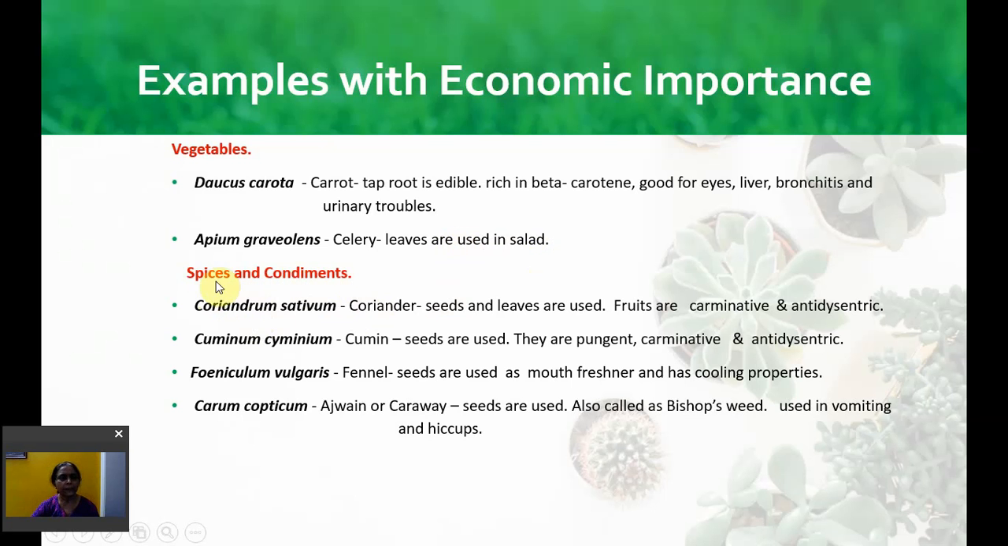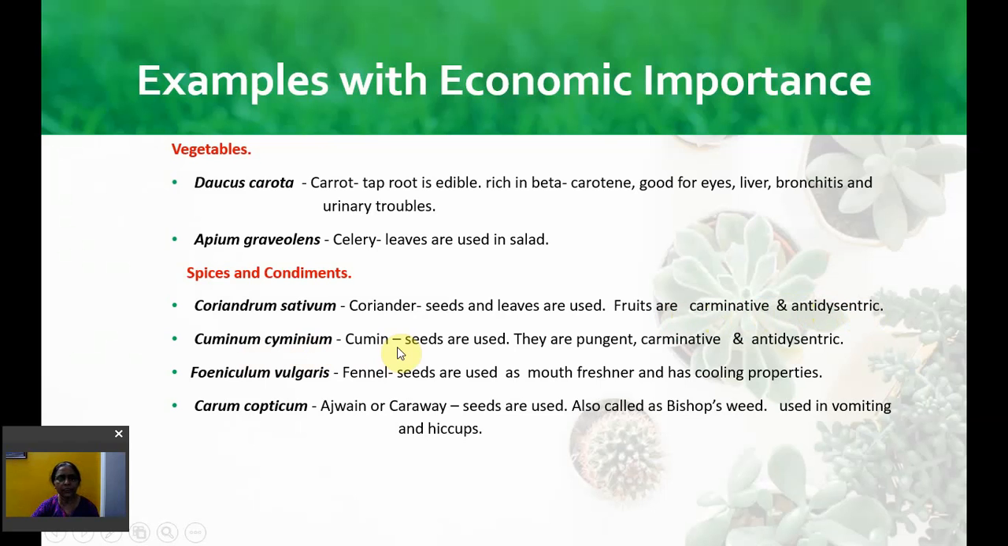Spices and condiments. Spices are the plant's parts which are added for flavor and they have some medicinal properties also, and condiments are preparations like mayonnaise, sauce, etc. So these plants are used in spices and condiments. Coriandrum sativum is the coriander. Seeds are used and also leaves. They have carminative, that is digestive, properties, and they are also anti-dysenteric.